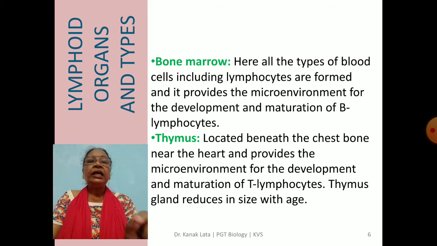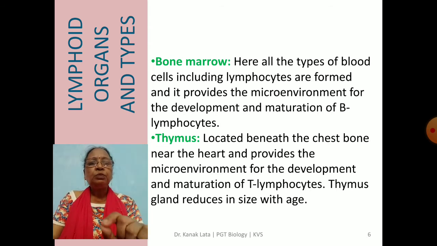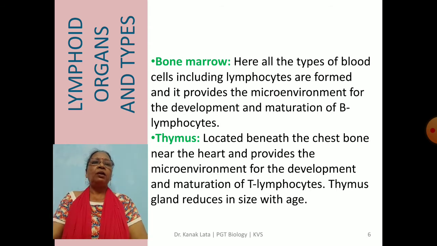Means as aging happens, the size of the thymus gland decreases. Okay, so what is thymus? Where is it located? It is located beneath the chest bone near the heart, and it provides a stable environment for the development and maturation of T lymphocytes.